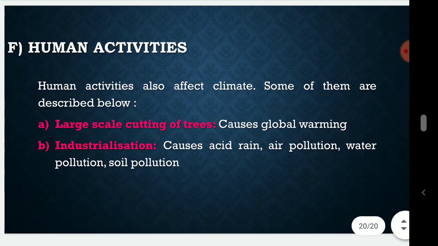Now next, human activities. Human activities are more effective on the changing of the climatic condition of the atmosphere. As we know, human activities also affect climate. Some are described below. A. Large scale cutting of trees causes global warming. B. Industrialization causes acid rain, air pollution, water pollution, soil pollution.